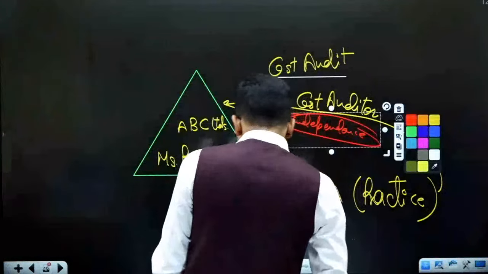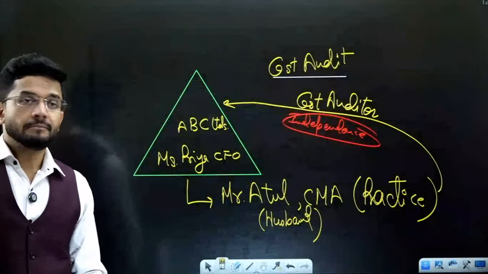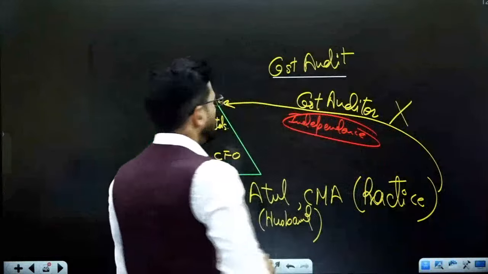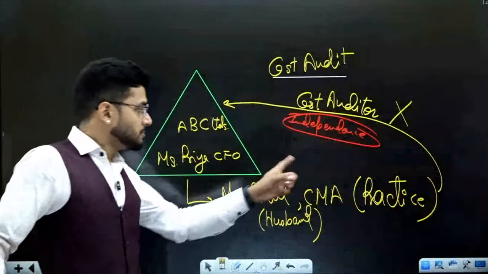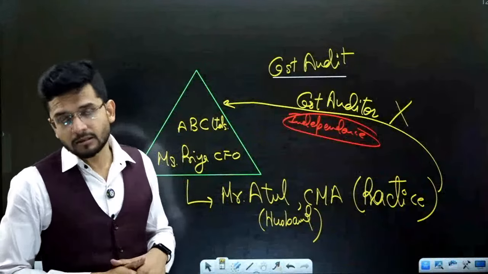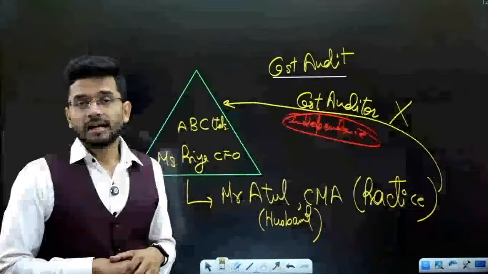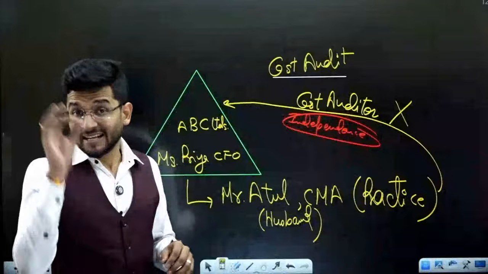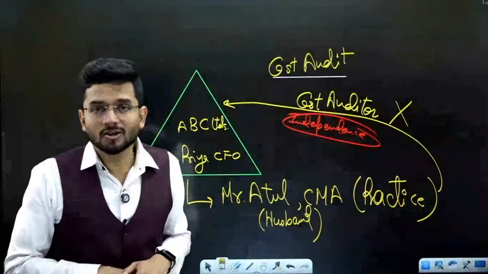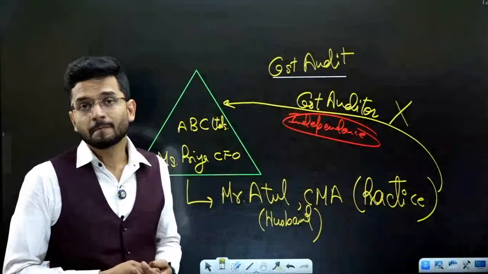So what do we mean by independence? Independence means that if Mr. Atul is the husband of Miss Priya, then Mr. Atul will not give a free, independent opinion to ABC Limited. Because Mr. Atul knows that if he gives a qualified report, a report which is against the company, it can actually make Miss Priya lose her job. If there is any error in the cost accounts of this company, Miss Priya can lose her job. Mr. Atul knows that because he is the husband of Miss Priya.